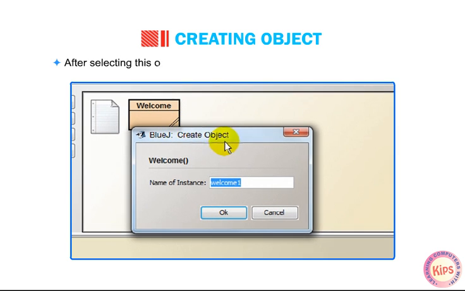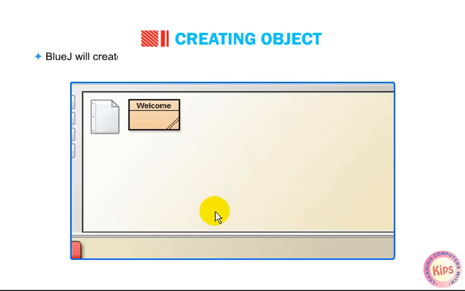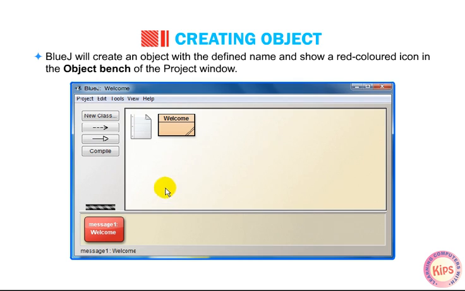After selecting this option, the Create Object dialog box will be displayed. In this dialog box, enter the name of the instance, that is, the name of the object, and click on OK. BlueJ will create an object with the defined name and show a red colored icon in the object bench of the project window.